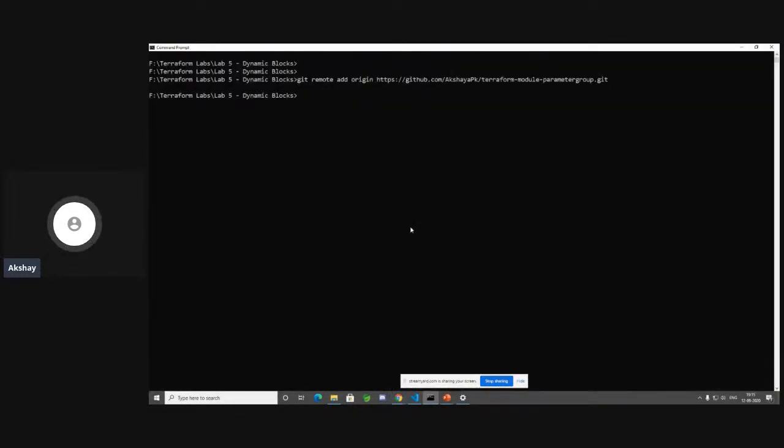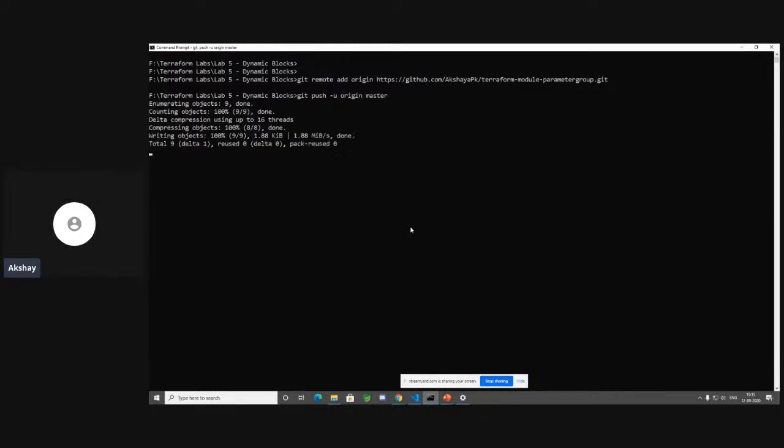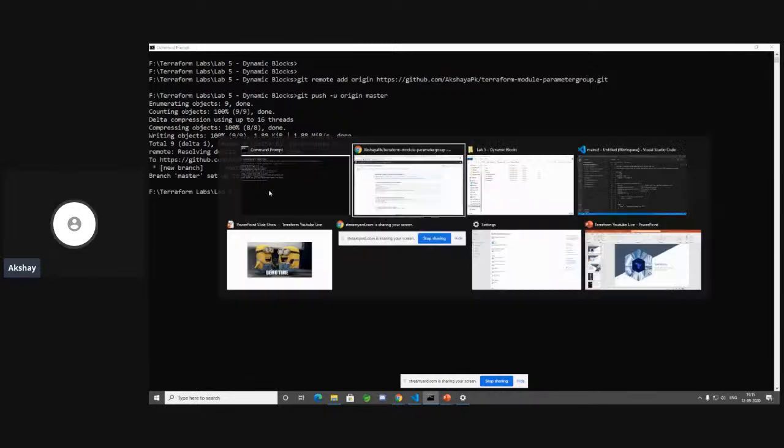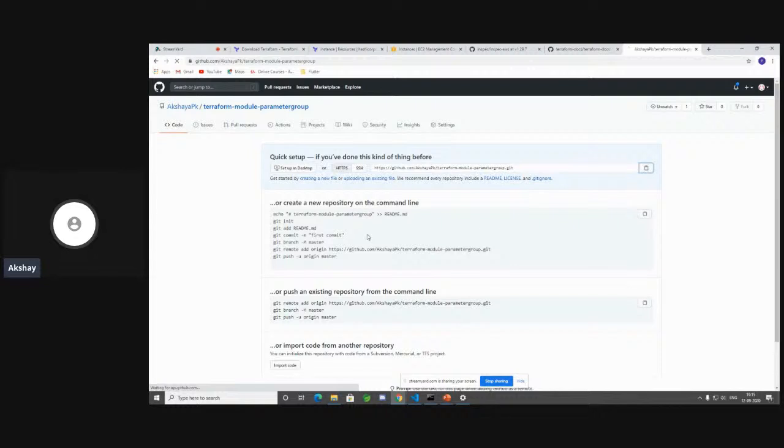Paste it. Now let's do git push -u origin master. Now this time it shouldn't commit the Terraform executable file. So let's see. It's doing only 9 files. Beautiful. Now it's uploaded it. It just takes a moment to debug.